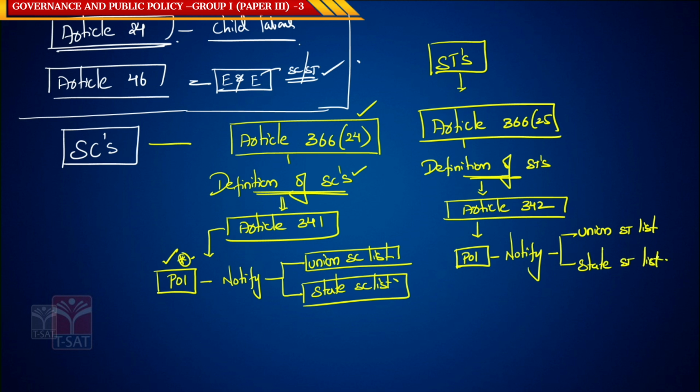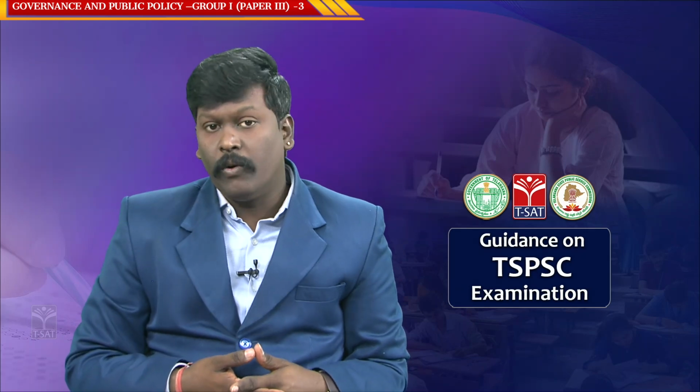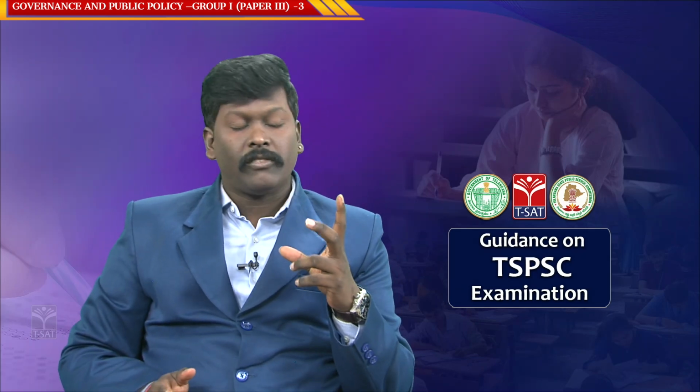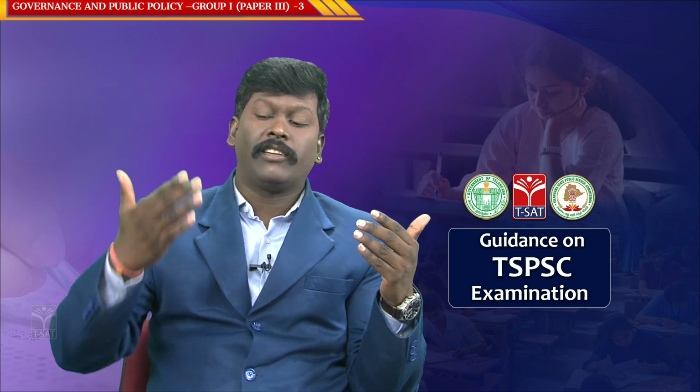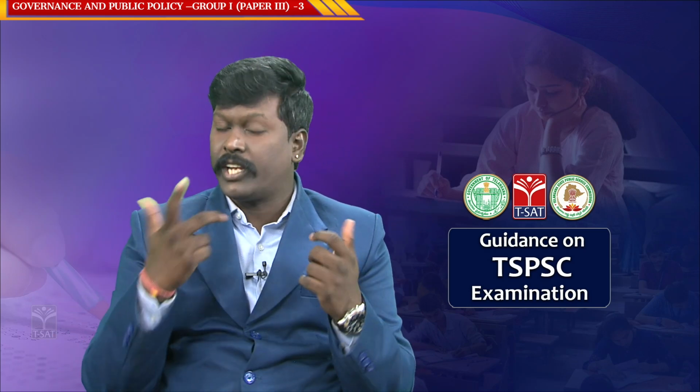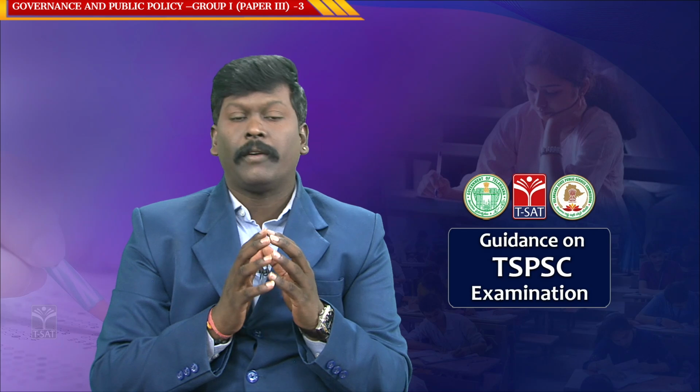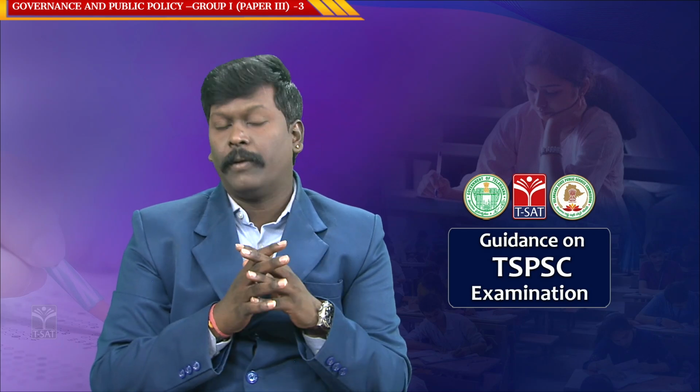So let me repeat this concept, very important for you. Article 366 clause 24 defines SC. Similarly, Article 366 clause 25 defines ST. What is the definition, sir? The definition is very simple.